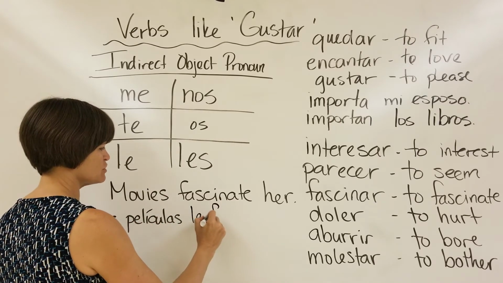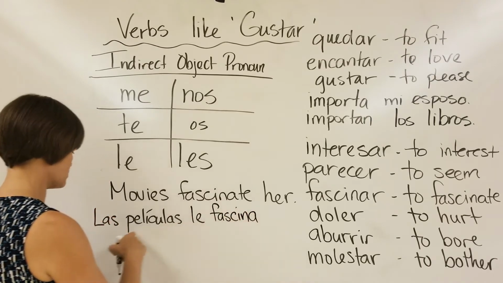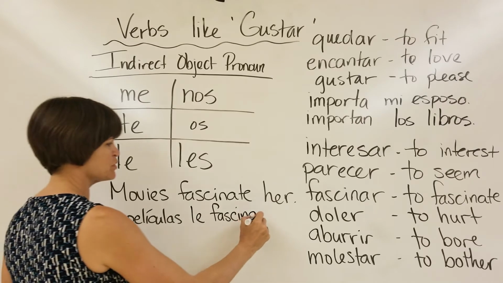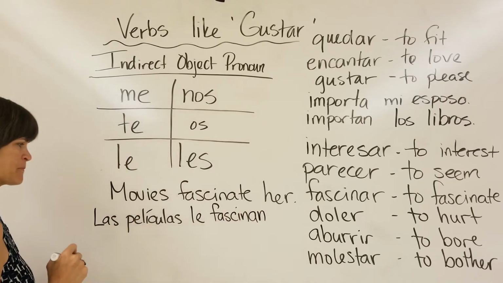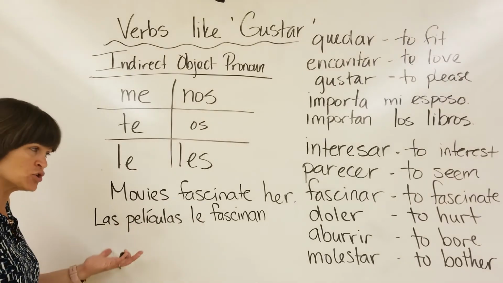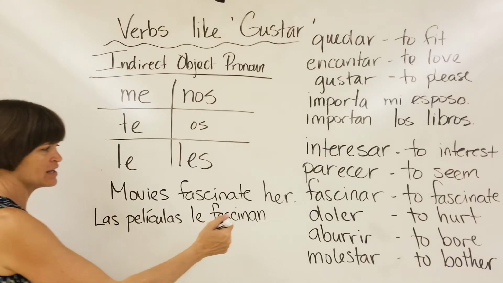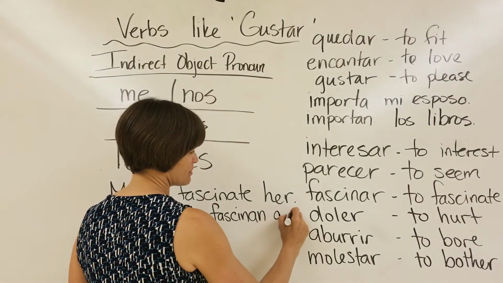Then I have to choose, is it fascina or fascinan? Well, it's movies that are fascinating, so that's plural. But if I just say le fascinan, do I know who it's fascinating to, if this is just a random sentence? No. So I'm going to clarify at the end, a ella.